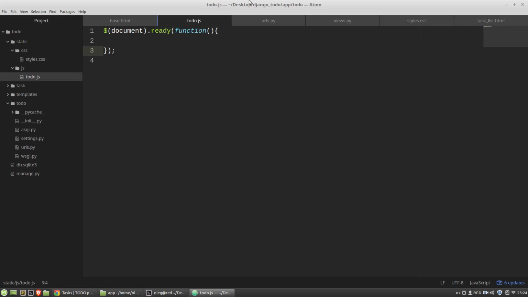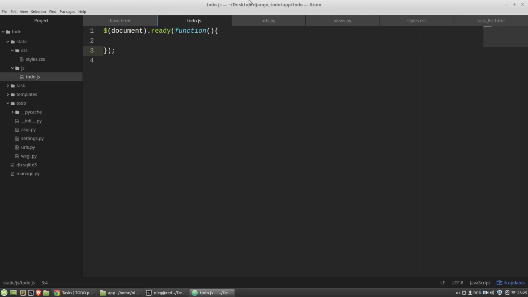Okay, to create a task object, I have to pass into the task list view the data needed to create the task class object. These data are, the first one is the title of the task that I can get from the input field, and the second necessary thing for any post request is a CSRF token.